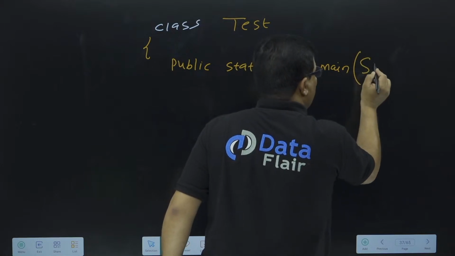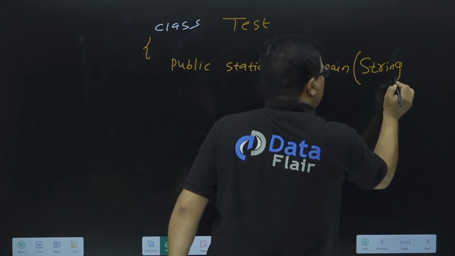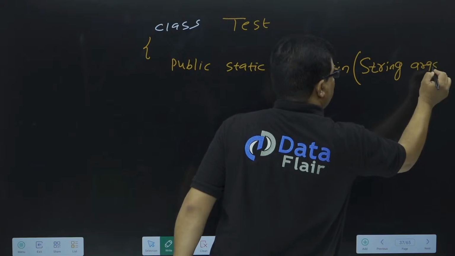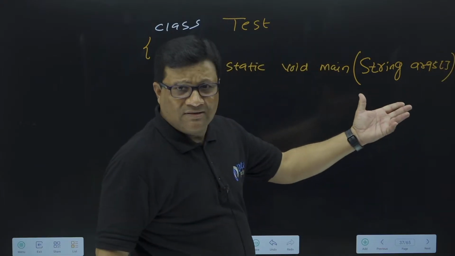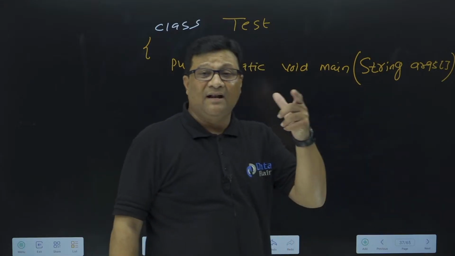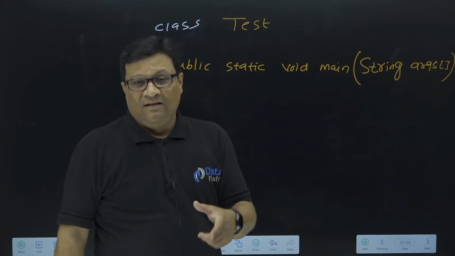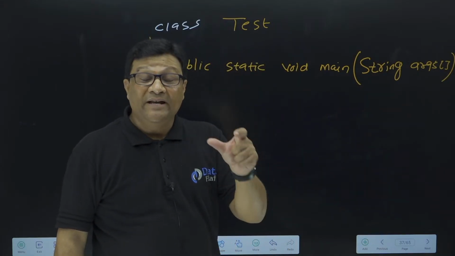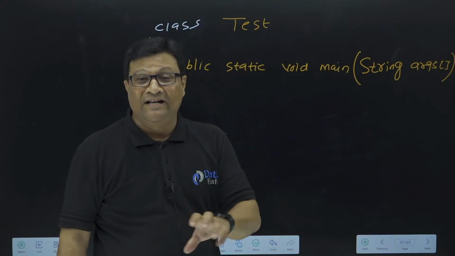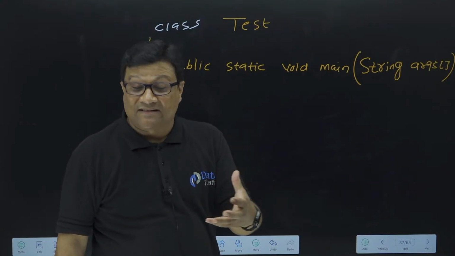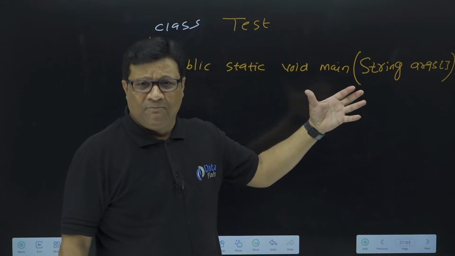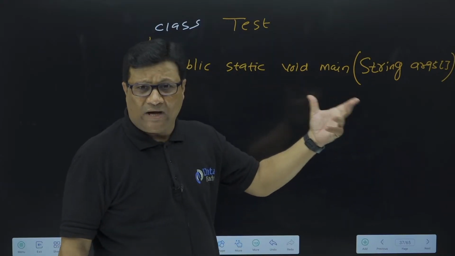And then args. Args is not a keyword, you can write your own name, because the argument type of this main is an array of the String class. Just wait, I'll show you how many ways we can write main in Java. Again, an important interview question: how many different ways can we write the main statement in Java? There are different formats by which we can write a main statement.